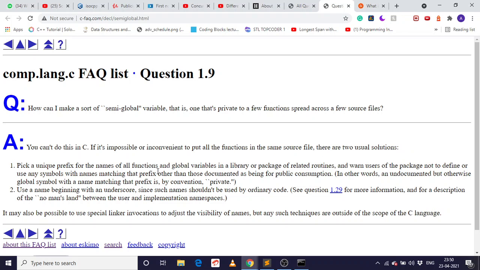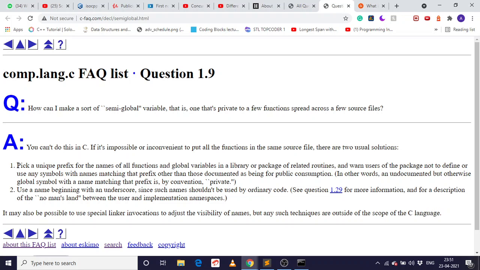Okay. So what is a source file? A source file is like the .cpp file in C++ or the .c file in C. And what is a header file? A .h file is a header file. We can include that, but we should not do the implementation in header files. We always use, or should use, the implementation in the source file.